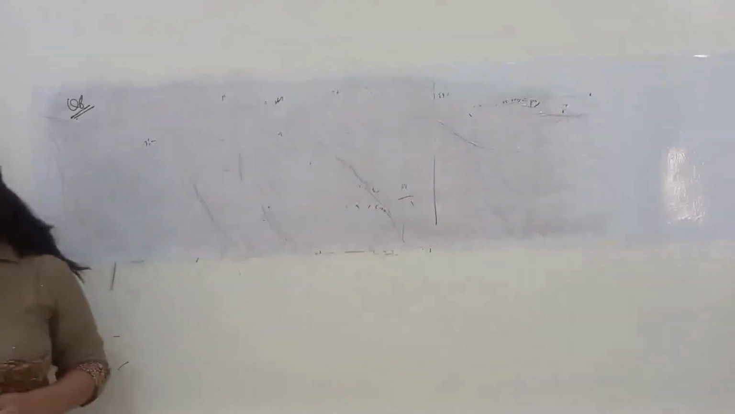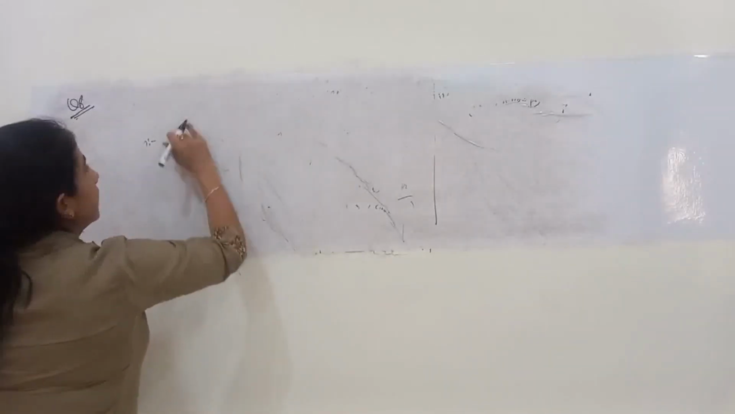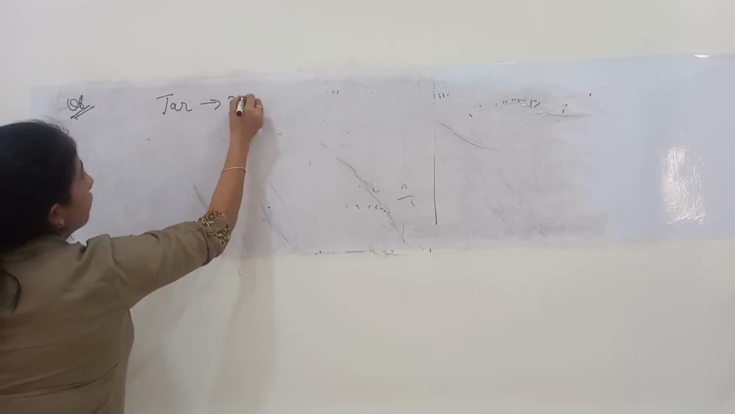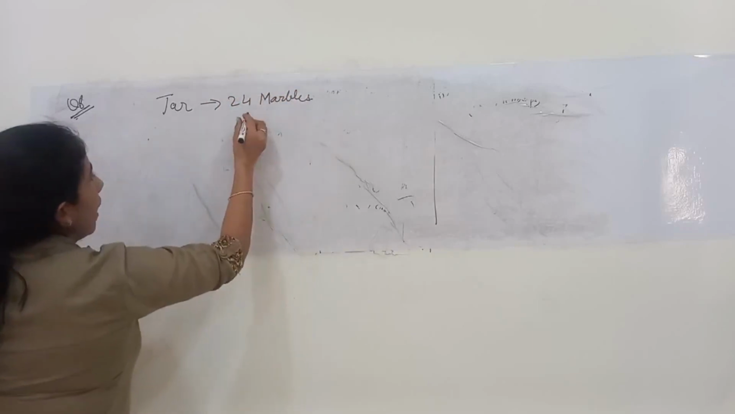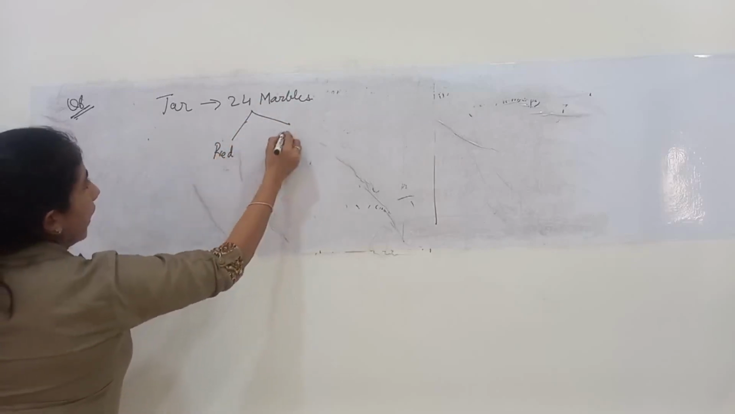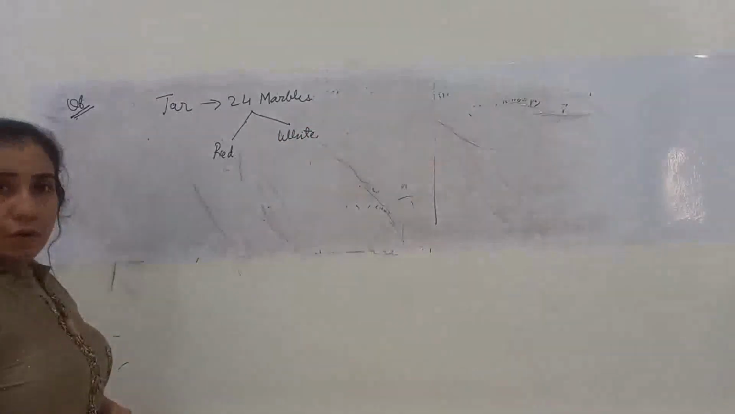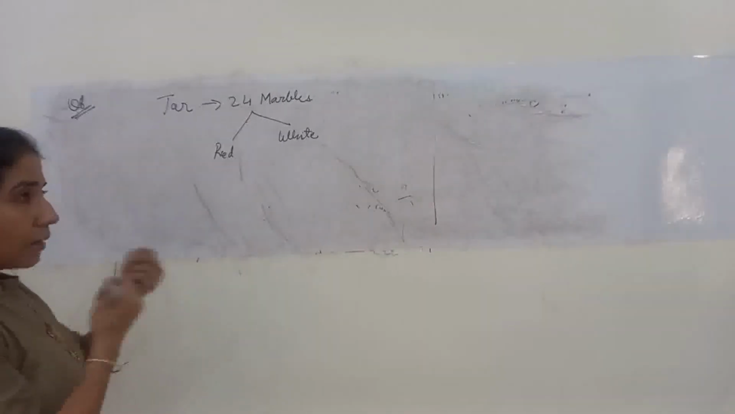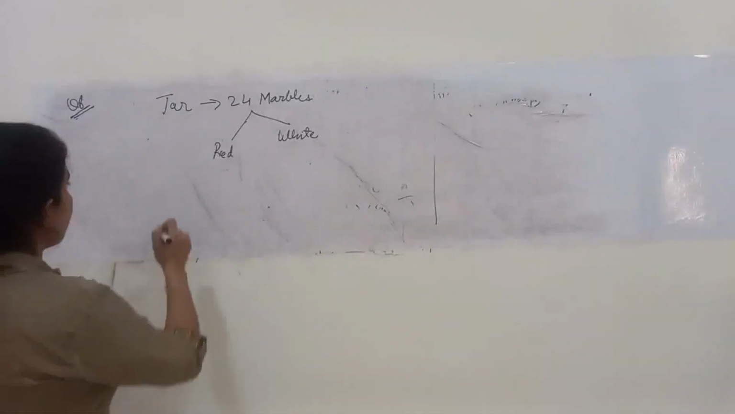A jar contains 24 marbles. Okay. What is question number 8 saying? There's a jar which contains 24 marbles. Out of those 24, some are red and some are white marbles. Now it is being said that when a marble is drawn, the probability of getting a red marble is 2 by 3.